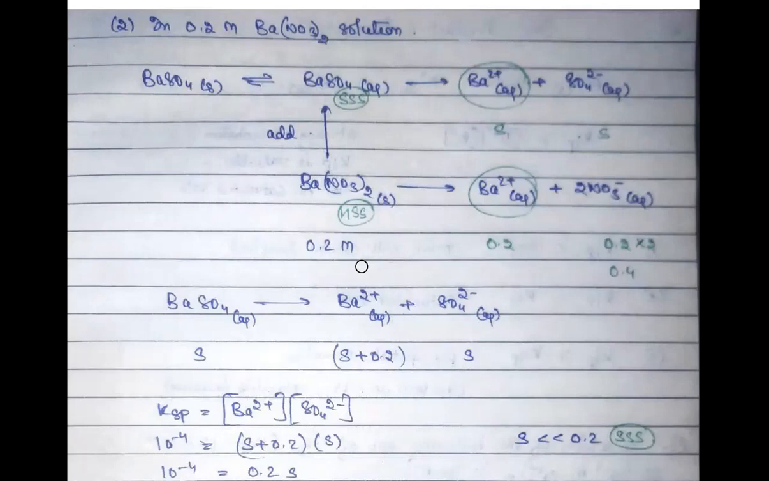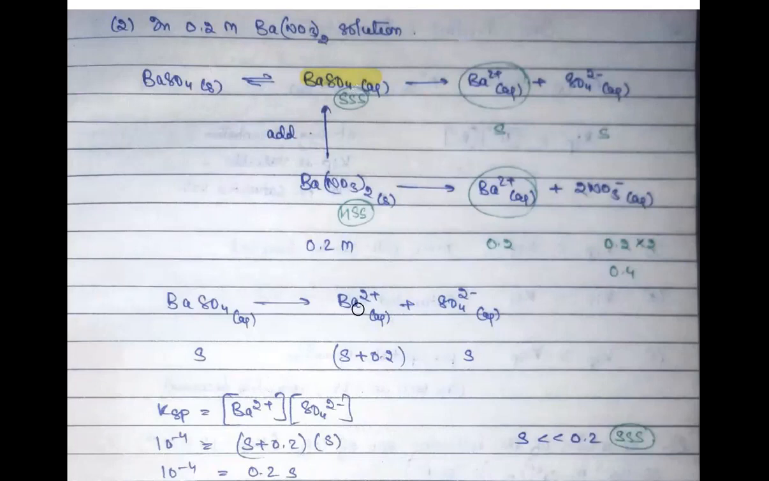But we also added a highly soluble salt like barium nitrate to it, which has a concentration of 0.2. Since it is a highly soluble salt, all of it will dissociate into barium ions and nitrate ions. So there will be 0.2 concentration of barium ions and 2 into 0.2, that is 0.4 concentration of nitrate ions. Although we are not bothered about nitrate ions at all, because we just have to see solubility and KSP for our sparingly soluble salt, right? Because we have to see the effect of a common ion on the sparingly soluble salt only.